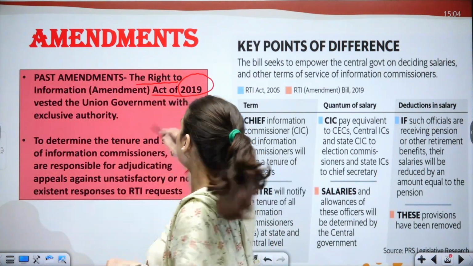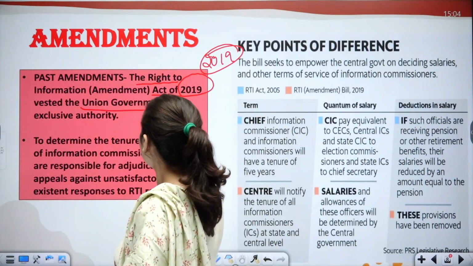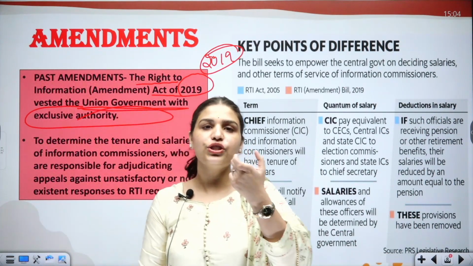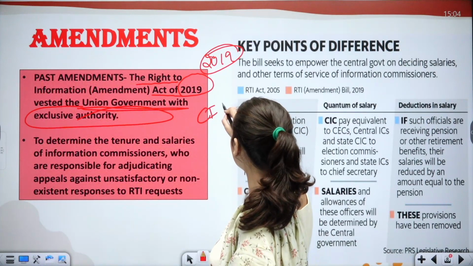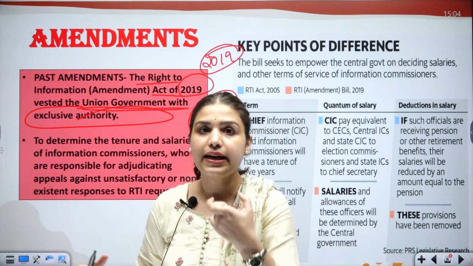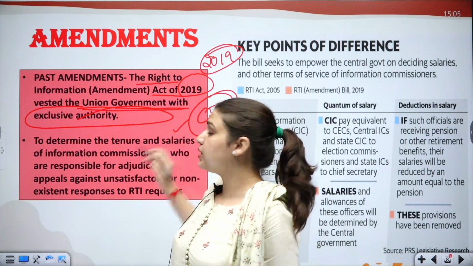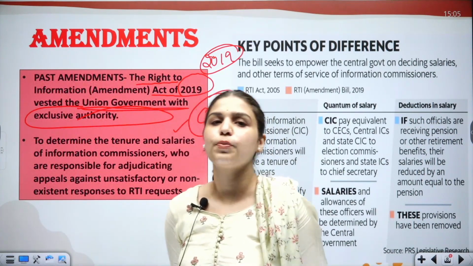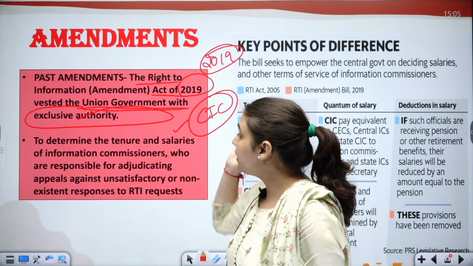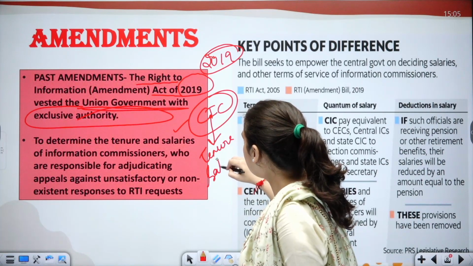So it was once more amended in 2019, and it vested the union government with exclusive authority. There is a commission known as the Central Information Commission, or CIC, which used to provide this RTI data if a request was filed under the RTI. It was the work of this commission to assess that request and provide the information. So what happened in 2019 is that the CIC's tenure, salary and everything was amended.